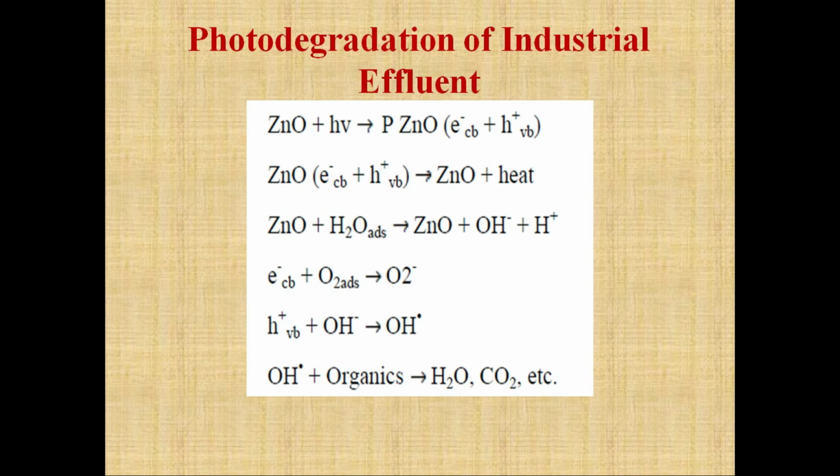These hydroxyl radicals oxidize the organic molecules present in industrial effluents, and as a result the effluent degrades into smaller molecules like water and carbon dioxide.